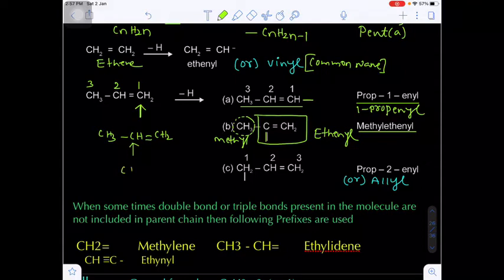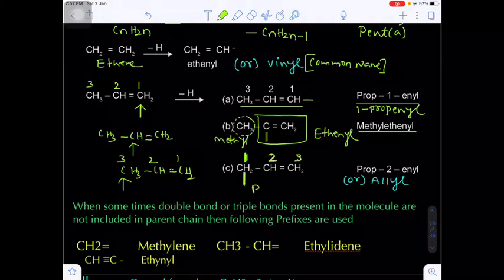Suppose I remove the hydrogen from the carbon on the left side, the third carbon, so you get one free valency. It is also propenyl, but the difference is in which carbon you remove the hydrogen from. Let's say this is the first carbon, this is the second and this is the third.